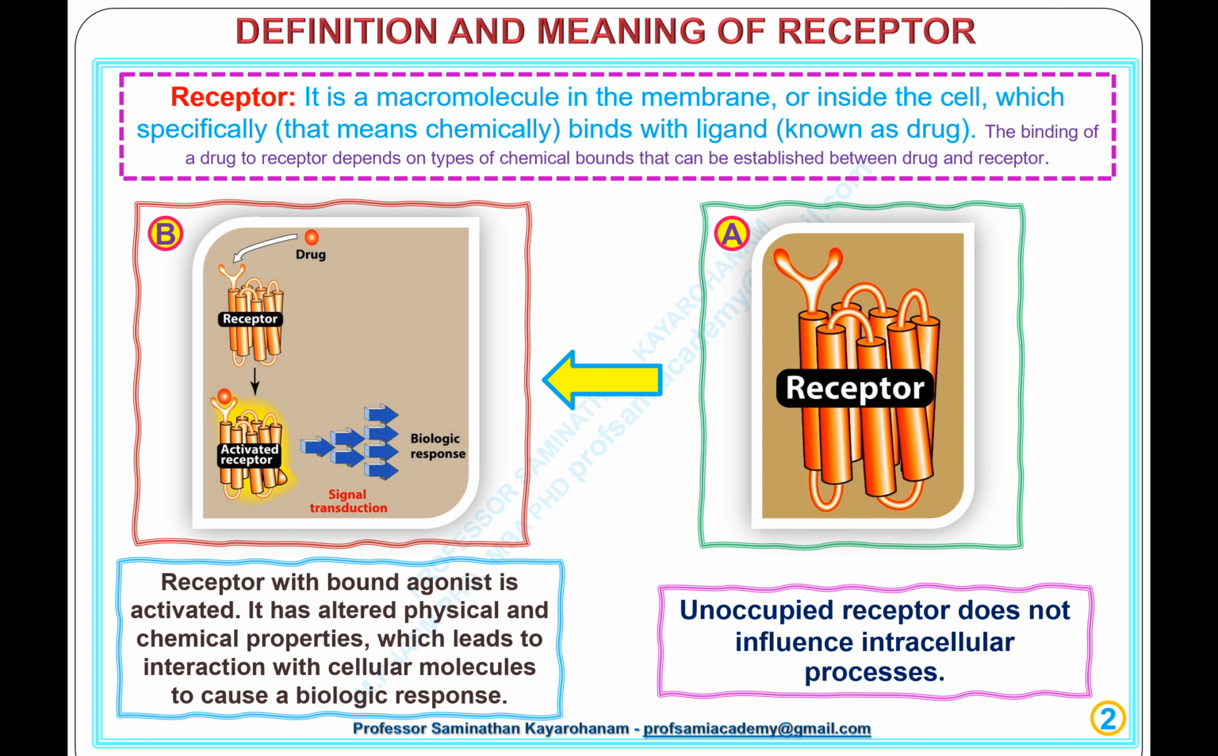In this slide, diagram A, an unoccupied receptor does not influence intracellular processes. Diagram B, the receptor with the bound agonist drug is activated. It has altered physical and chemical properties, which leads to interaction with cellular molecules to cause a biological response.